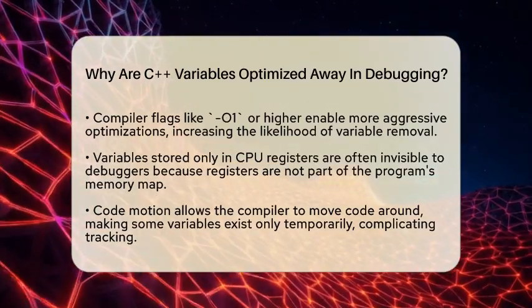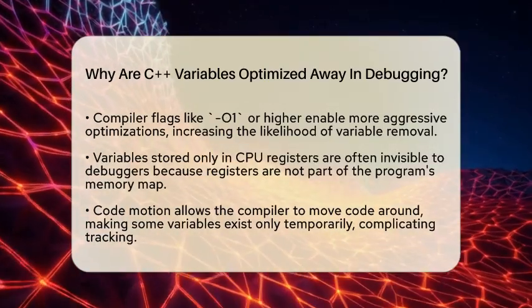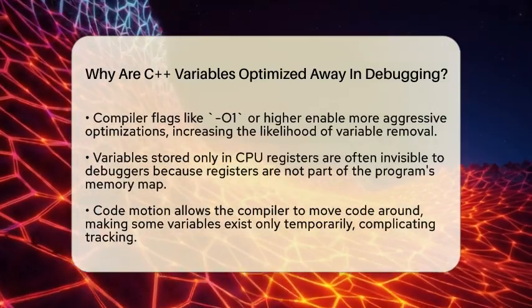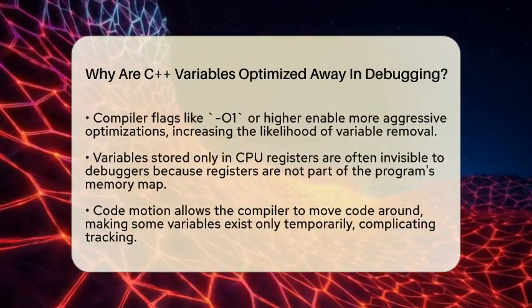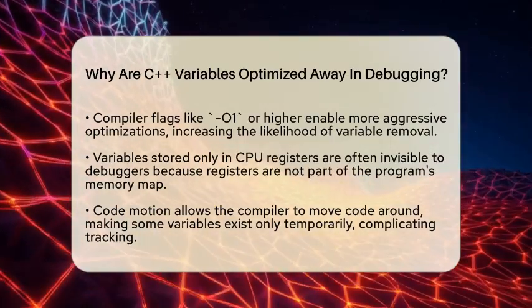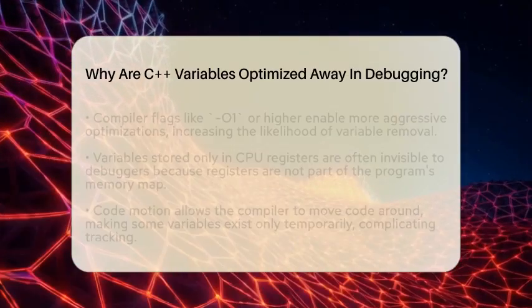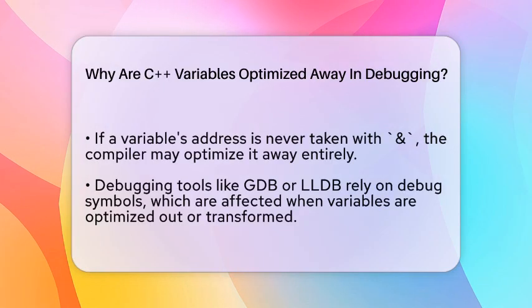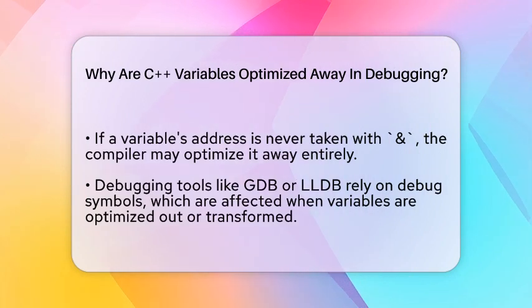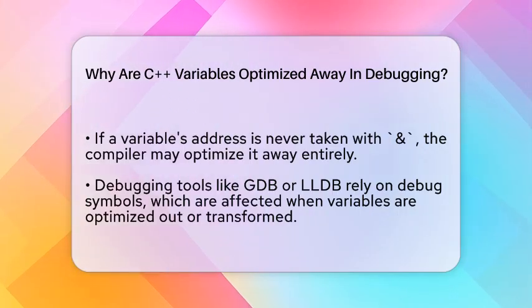Another reason is code motion. The compiler can move code around to make it run more efficiently. This means some variables only exist temporarily during certain instructions, making it hard for the debugger to track them. Also, if your code never takes the address of a variable using the ampersand symbol, the compiler is free to optimize it away. When you are debugging with tools like GDB or LLDB, these optimizations can cause variables to be missing or show as optimized away.